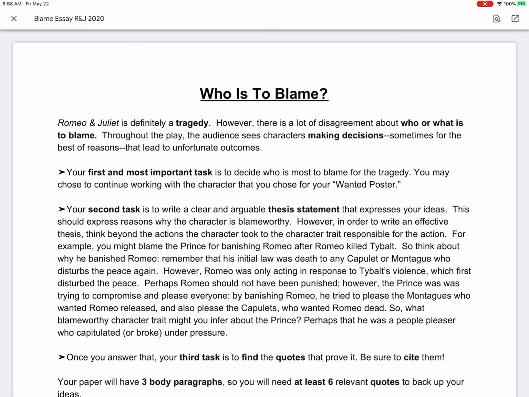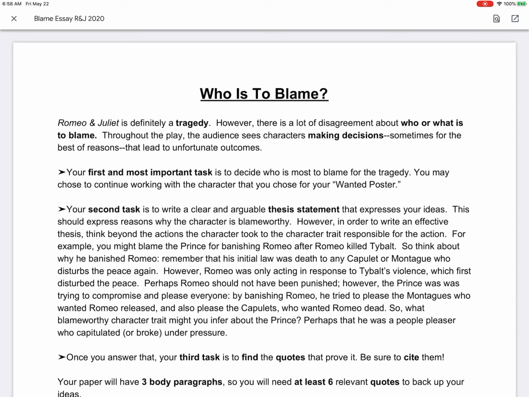And if you open that up, you can review it today, but I'm going to have you focus on one specific task. So we already have looked at the idea of blame in creating the Wanted poster. So who is to blame? Romeo and Juliet is definitely a tragedy. However, there's a lot of disagreement about who or what is to blame.